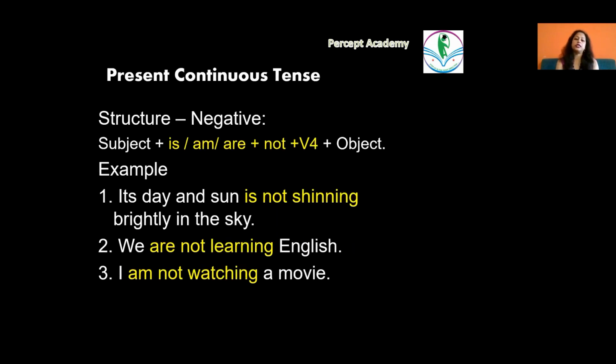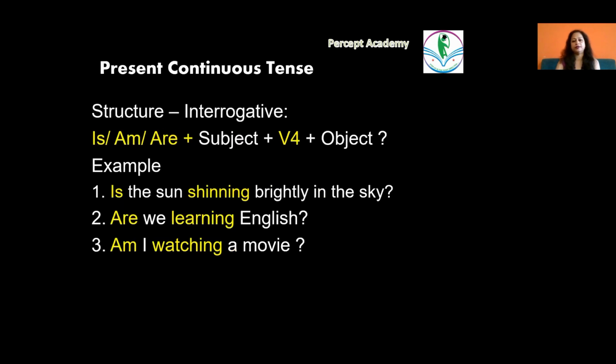In present continuous tense, in negative, subject plus is, am, or are depending upon the subject plus not plus V4 plus object. So it's day and the sun is not shining brightly in the sky. We are not learning English and I'm not watching a movie. So we simply add a not before the verb form and it becomes a negative sentence.